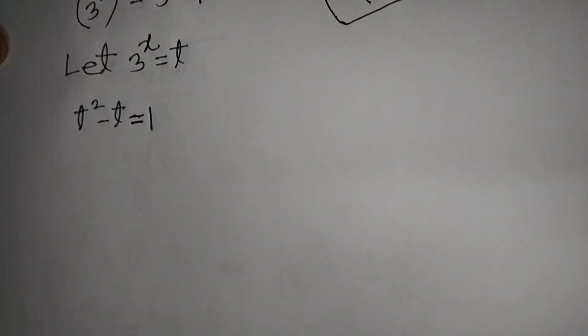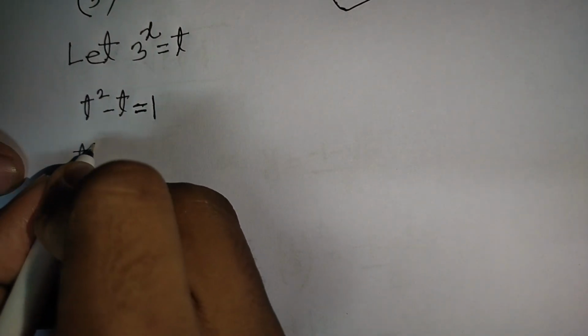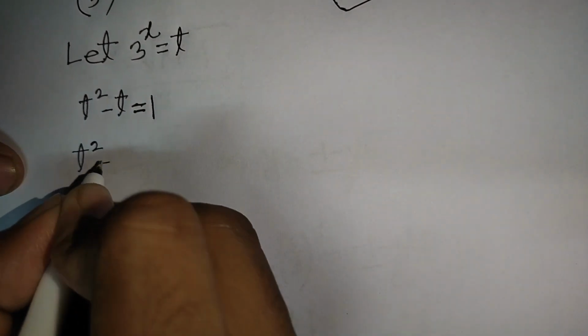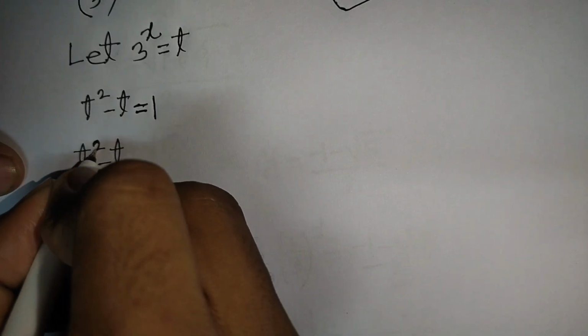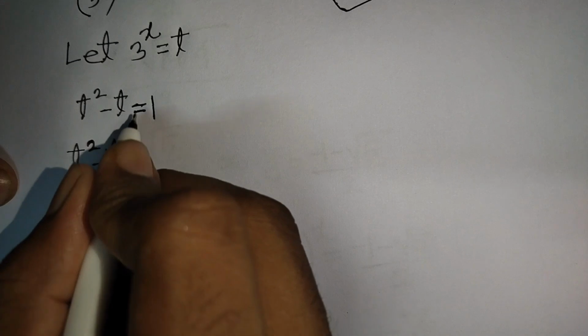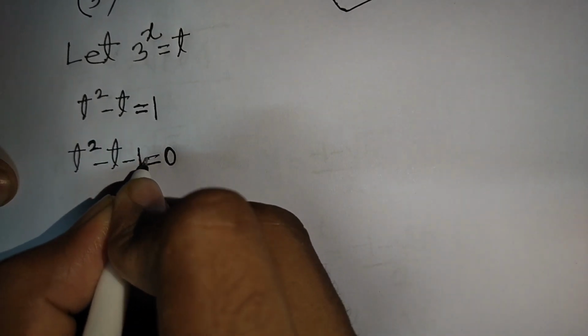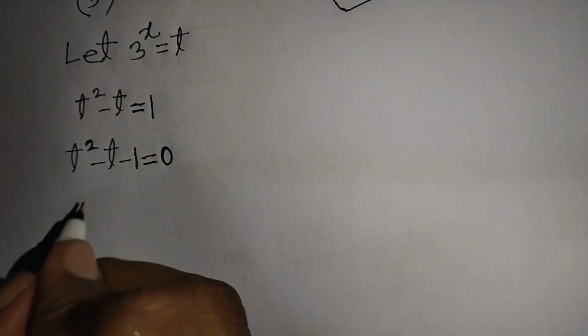Now we can write here t square minus t, then this plus 1 taken to the left side, so this will be minus 1, is equal to 0. Now here you can apply the quadratic formula.